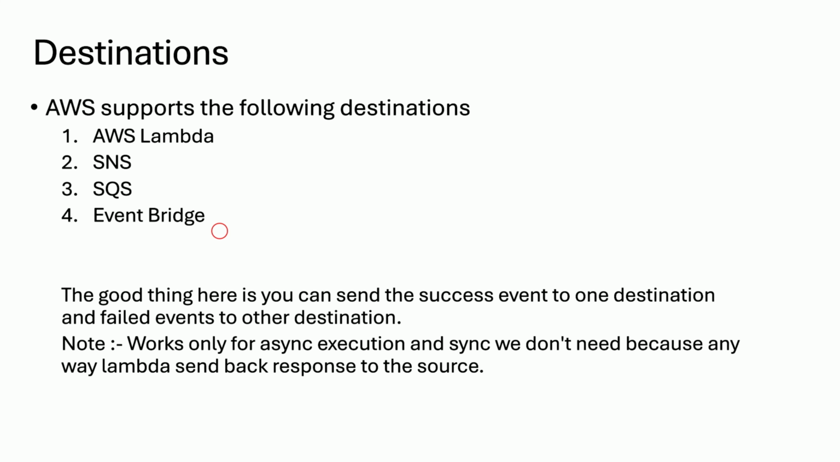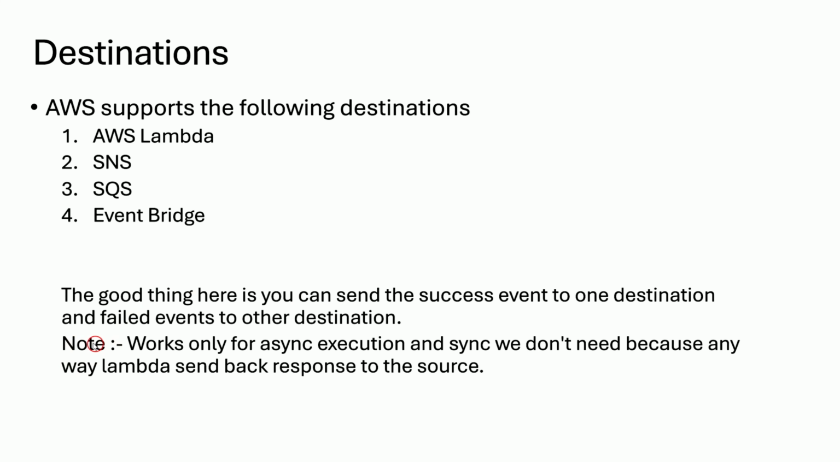The good thing here is you can send the success event to one destination and failed events to another destination. This is very good news, right? You no longer need to send success and failure to only one destination. You can specify multiple destinations. So you can send failures to the failed queue and successes to the succeeded queue. You can create two queues, two SNS topics, or two Lambdas, which will process them separately.